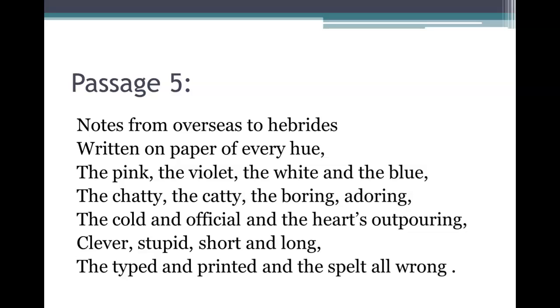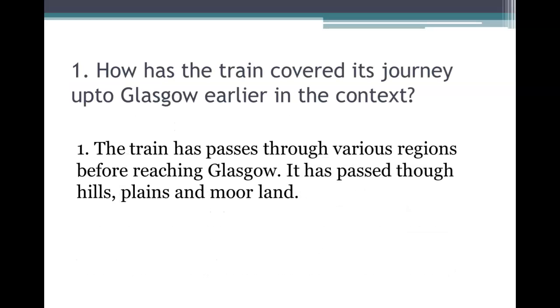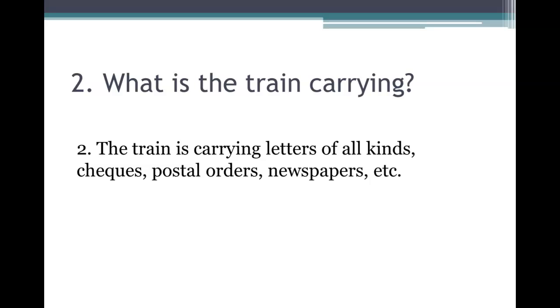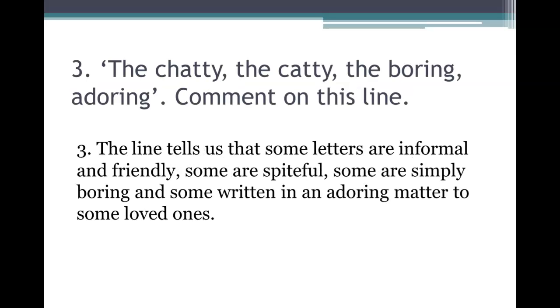This is your fifth passage. You can just take a look and refer to the textbook. Question 1. How has the train covered its journey up to Glasgow earlier in the context? The train has passed through various regions before reaching Glasgow. It has passed through hills, plains and moorland. What is the train carrying? The train is carrying letters of all kinds, cheques, postal orders, newspapers, etc.